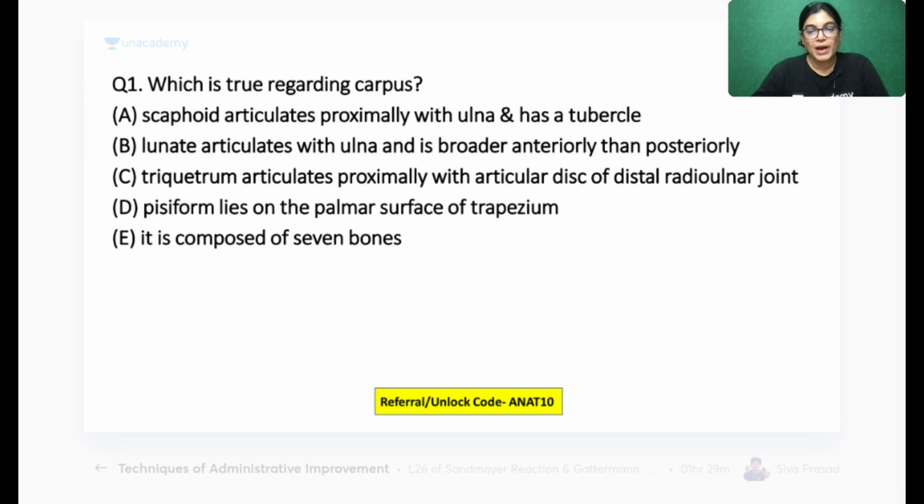So question number 1, we have 5 options, and you have to give the right answer. What is the true statement regarding the carpus bone? Mark the correct answer. Your time begins now. So all of you, please mark the correct answer. What do you think is the most correct option provided here?